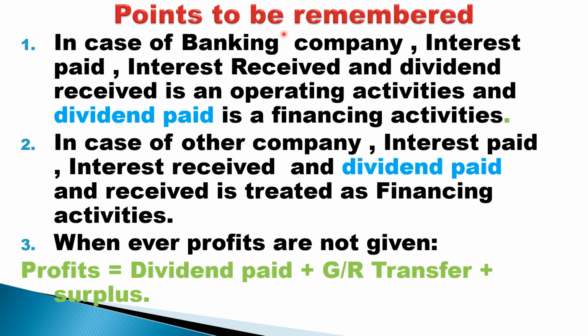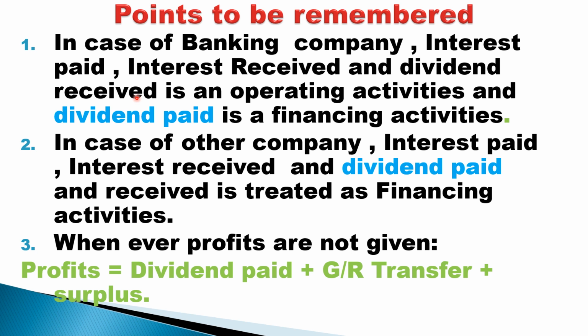So students, next you need to keep certain points in mind. In case of banking company, interest paid, interest received and dividend received is treated as operating activity, and dividend paid is treated as finance activity. For a bank, the main operation activity of a bank is to pay interest on the deposits and receive interest on the loans lent, and also receive dividends where the bank has invested in shares of another company.